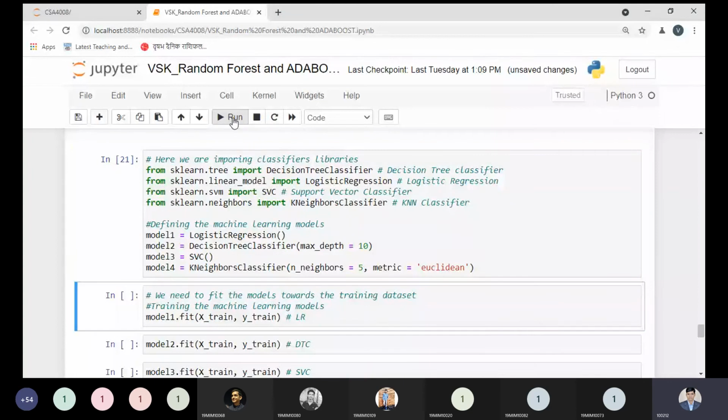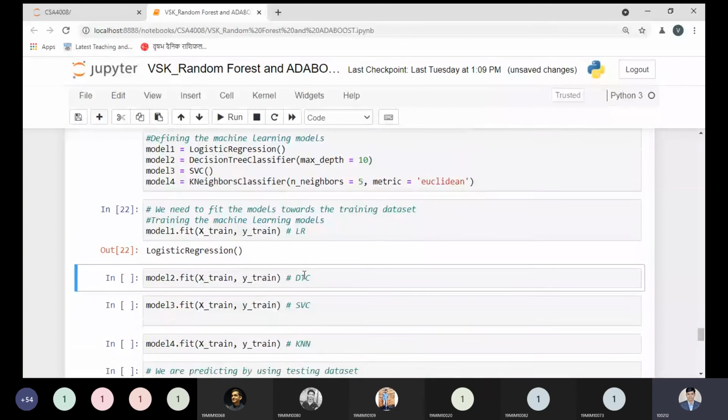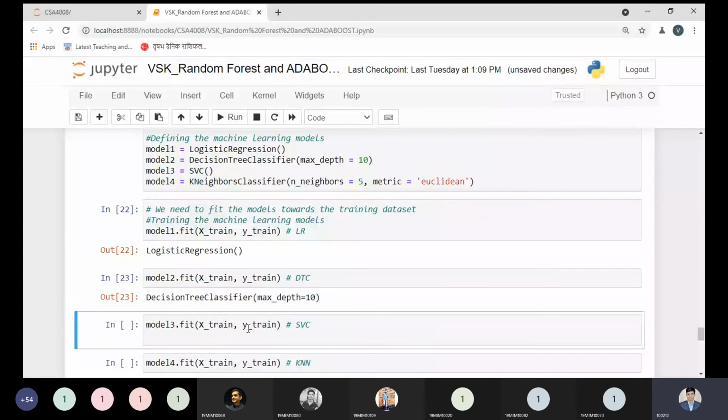Now I'm executing this code, so different classes will be called into my program, and I'm fitting my model to the training data set. I'm not making any new training data set. I'm using the same training data set that we used for the random forest classifier. So I'm fitting my model, which means I'm building my model, that is logistic regression. Next model, I'm building the decision tree classifier. Here I'm using a maximum depth of 10, so I'm just using the same part. So now the decision tree classifier is built.